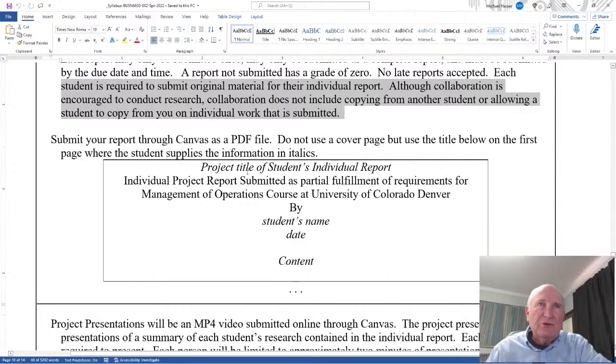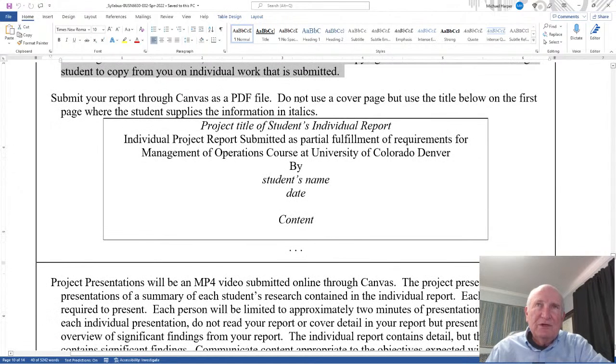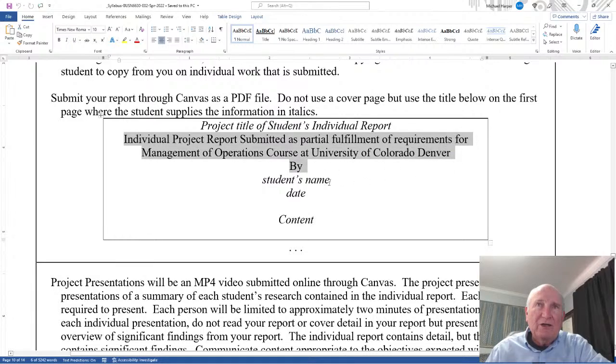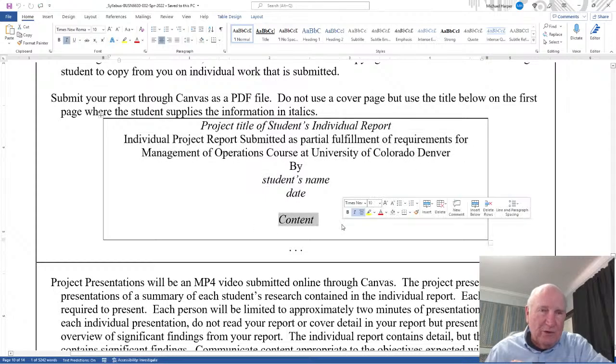Now, submit your work through Canvas as a PDF file. Do not use a cover page, but use this title. You have your own title up here. You have the individual report here, by your name, your date, and then here's 1, 2, 3, 4, 5, 6 lines, and then you start your report. So no cover page, just those 6 lines, and then you start your report.